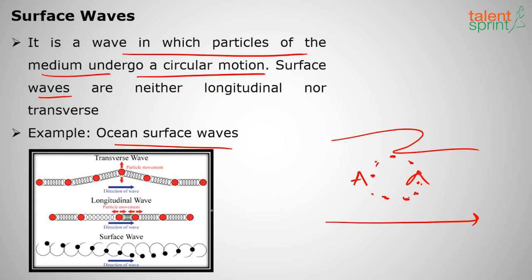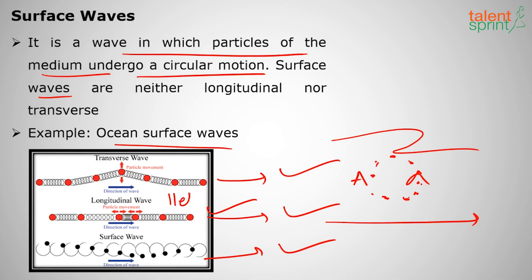So the very best example of longitudinal waves. This is the wave propagation. See the particle movement in transverse, it is perpendicular. And see the particle movement in surface waves, again it will make a circle. Okay, hope you are clear with this: transverse wave, longitudinal waves and surface. Remember, longitudinal waves means parallel, transverse waves means perpendicular, surface waves means on the surface. Clear?